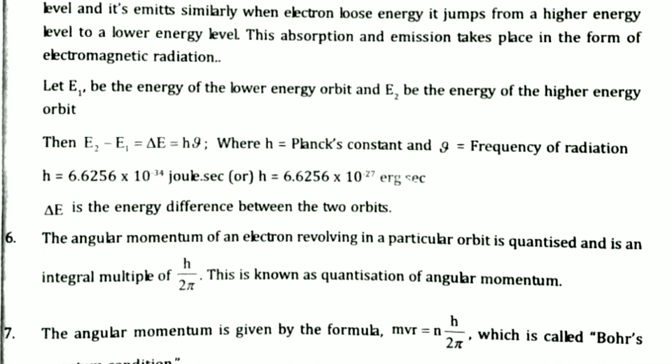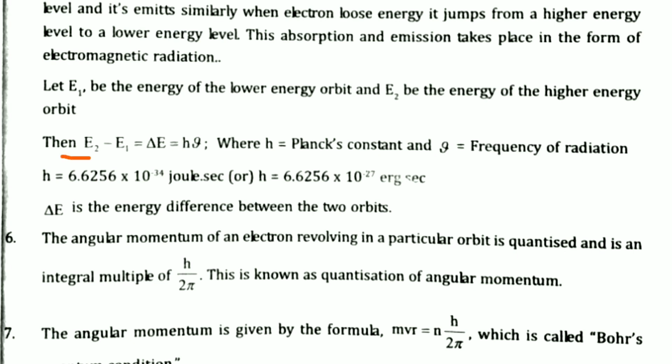So if you observe, let E1 be the energy of the lower energy orbit, that is, the first energy level's energy, and E2 be the energy of the higher energy orbit, let it be the second energy shell. So E1 is the lowest energy of the orbit, E2 is the higher energy of the orbit.